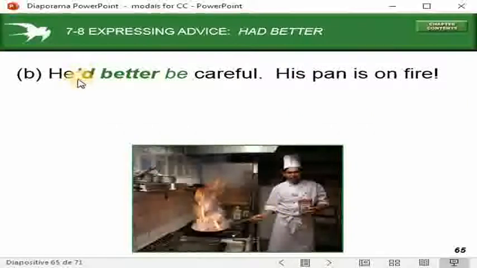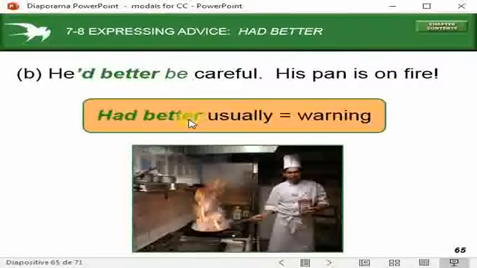For example, he had better be careful. He had better be careful. This is the short form of had better: we use an apostrophe d instead of had. His pan is on fire. Had better is usually used for warning. You advise someone and warn them at the same time.